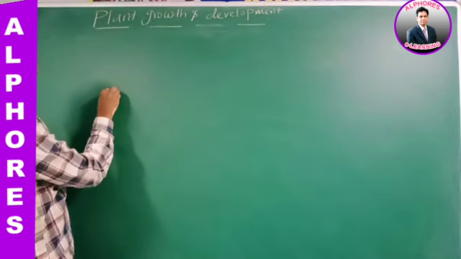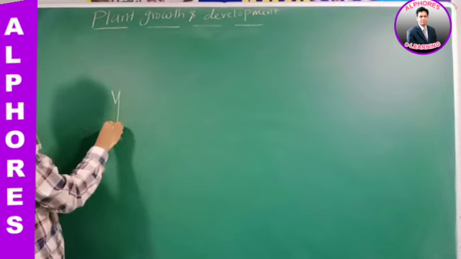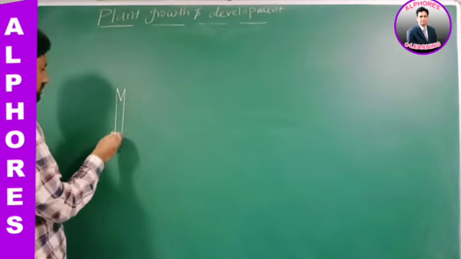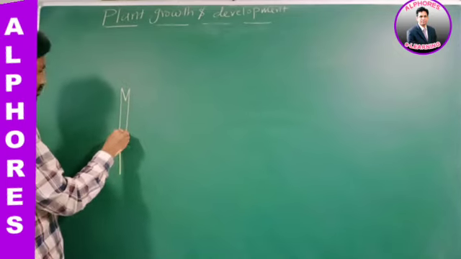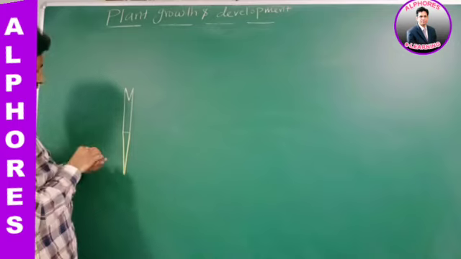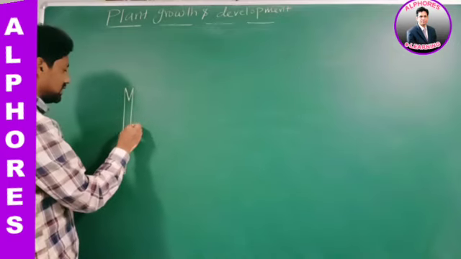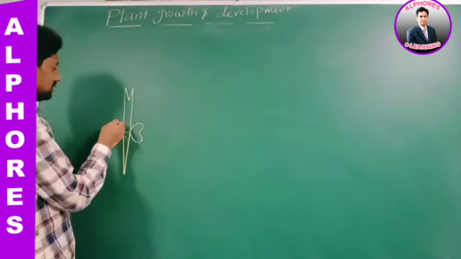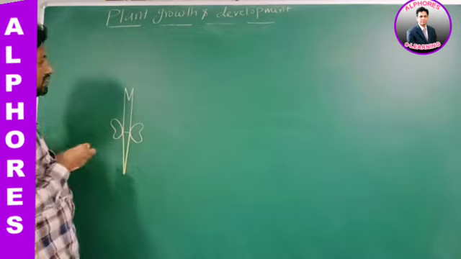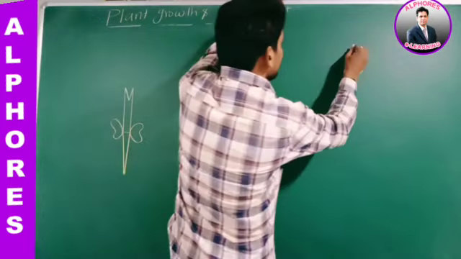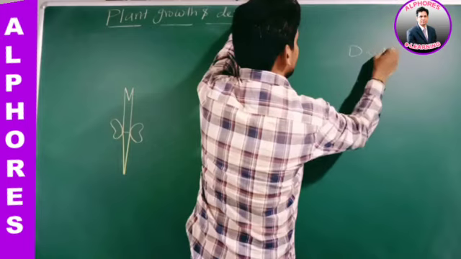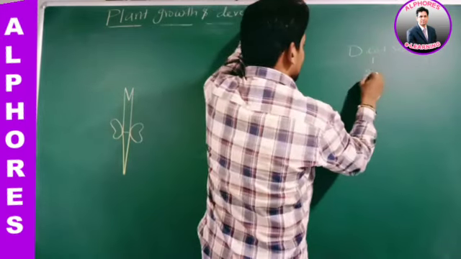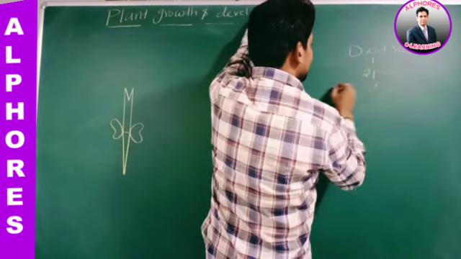Now, in first year, we read the structure of dicot seed and the structure of monocot seed. Do you remember? If you take a dicot seed, a dicot seed contains how many parts? 2 parts, right? What are the 2 parts of a dicot seed?